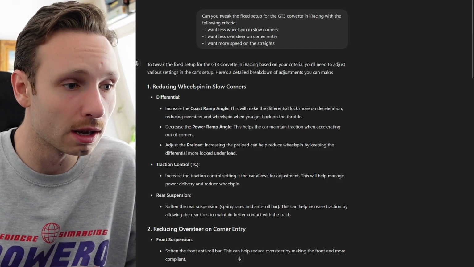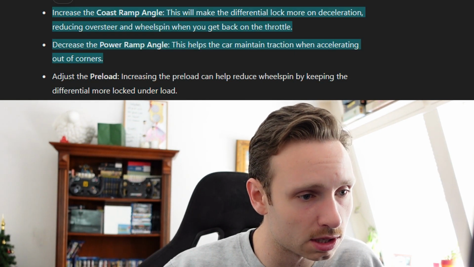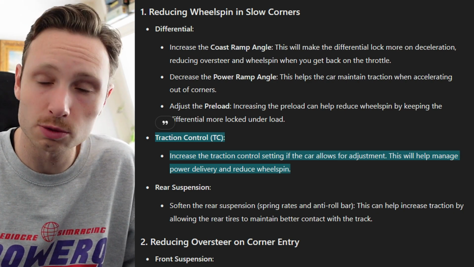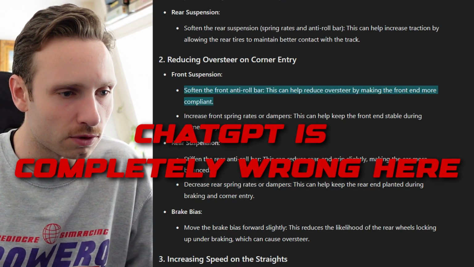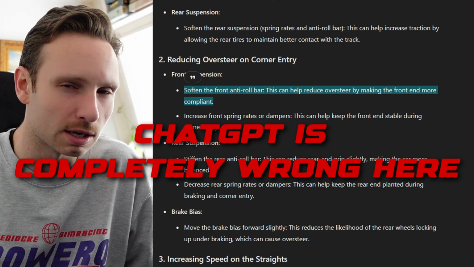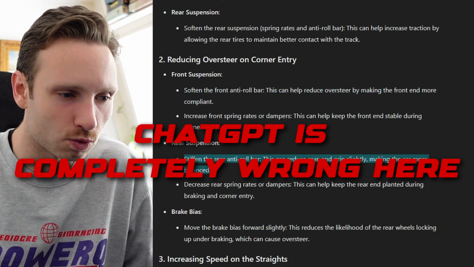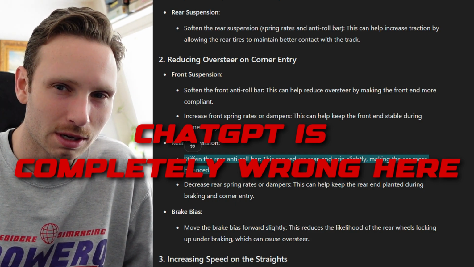So it spits out a lot of information and also some different stuff. So in the previous prompt, it also talked about preload, not about these ramp angles. Finally, we get some traction control to reduce wheel spin in slow corners. I think this is the first thing I would do. For reducing oversteer on corner entry, so softening the front anti-roll bar is gonna maybe increase oversteer a little bit. But stiffening the rear is also gonna help to increase oversteer a bit.